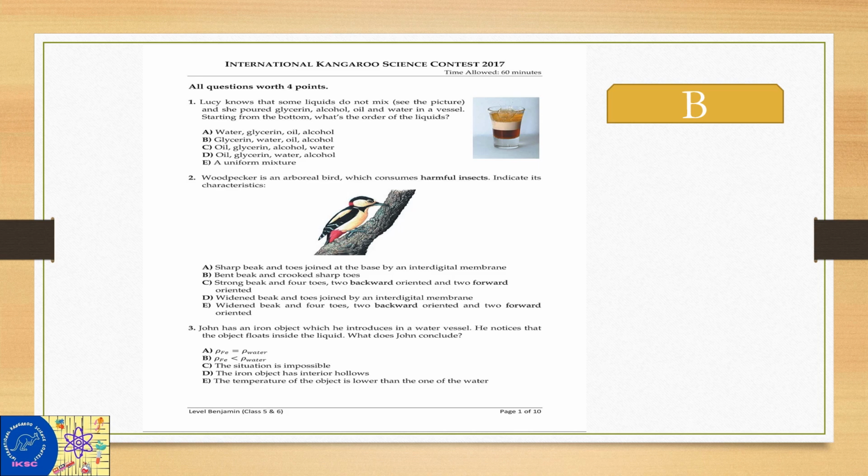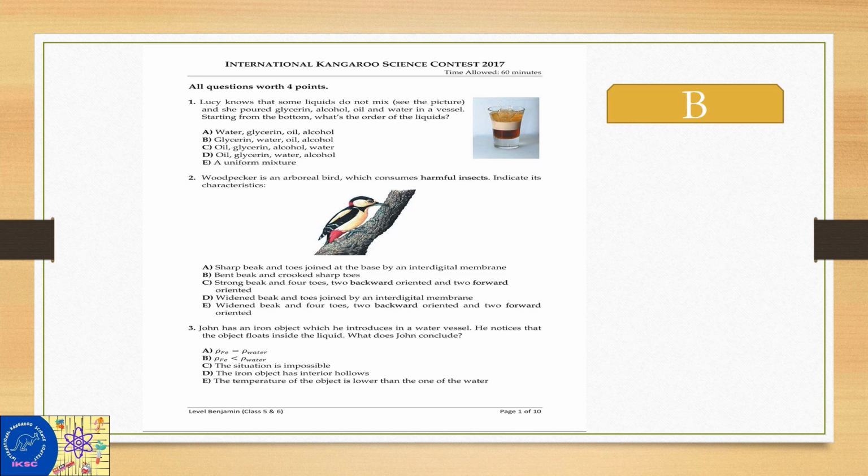Second point, woodpecker. Woodpeckers, the birds called woodpeckers, are known for picking holes in tree bark to find insects to eat, as you see in the diagram. First option is sharp beak and toes joined at the base by an interdigital membrane.